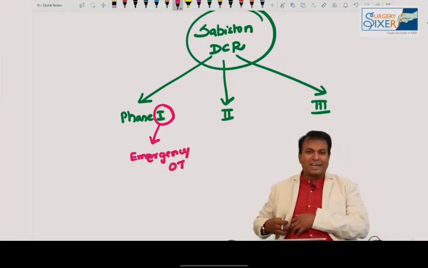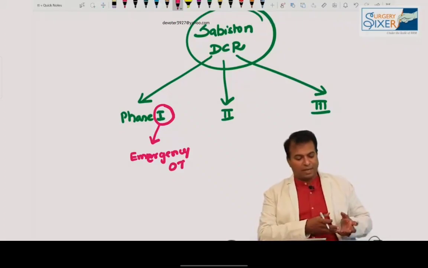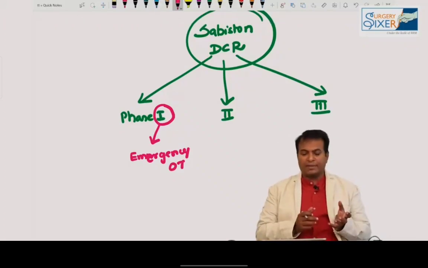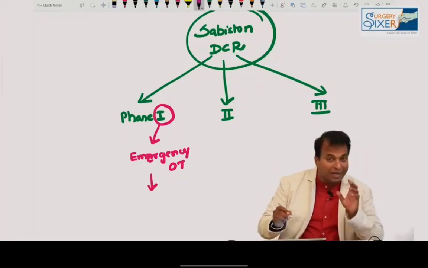For example, if there is a liver laceration, I won't go and repair the laceration. I will pack the liver. If there is a bowel tear, I won't go and repair it. I will keep the bowel outside as a stoma. Like that, I will go in fast and come out of the theatre fast. I will do a fast operation so that the patient does not die of surgical stress.